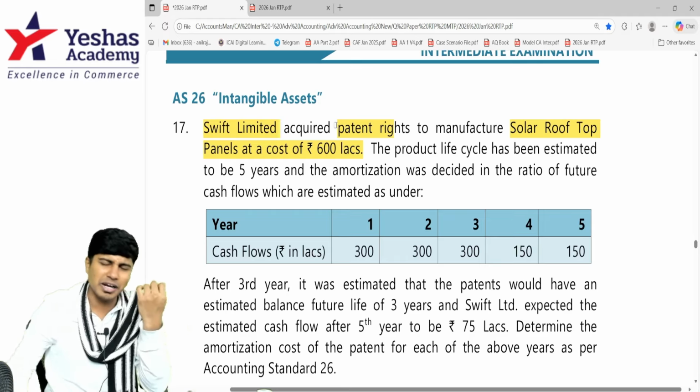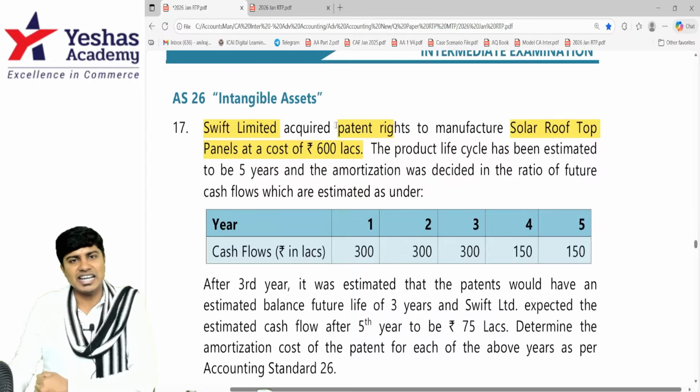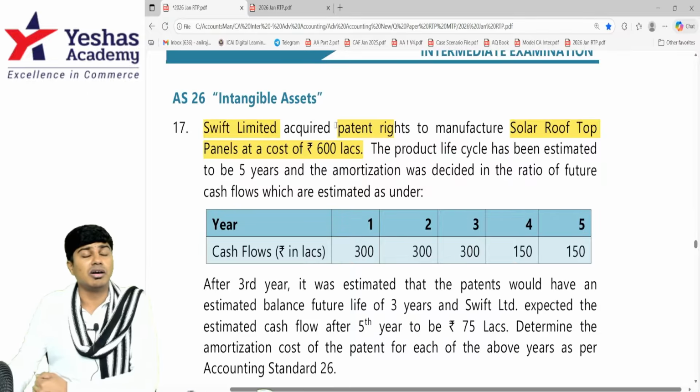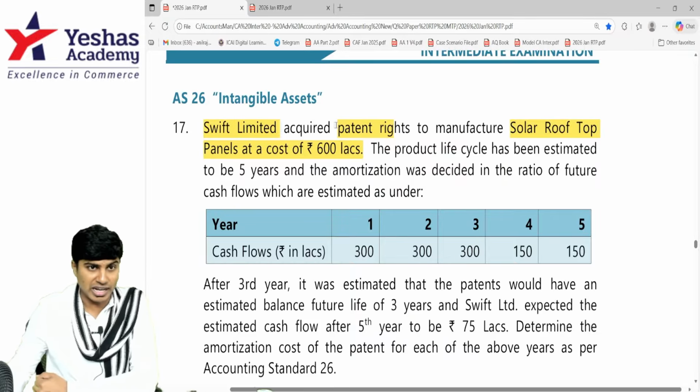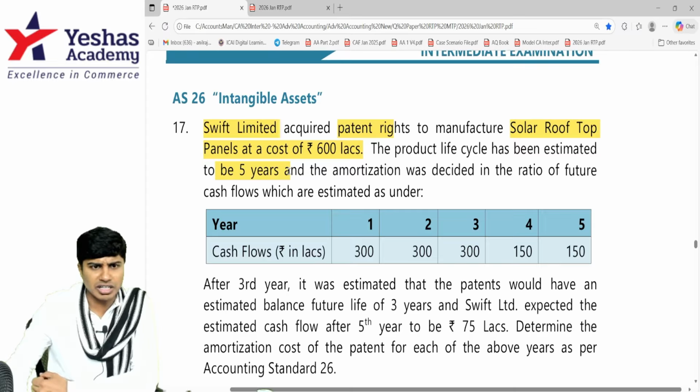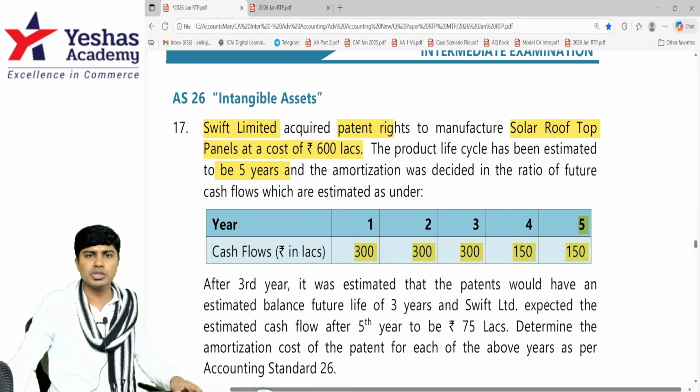They bought a patent. Patent is an intangible asset. This intangible asset has to be amortized over the useful life on the pattern of utilization. The production life has been estimated to be 5 years. We'll amortize it over 5 years. What is the pattern? Cash flow expected 300, 300, 300, 150, 150. 300 plus 300 plus 300, 900 plus 150 plus 150, 1200 is the total cash flow. In that proportion, you charge.